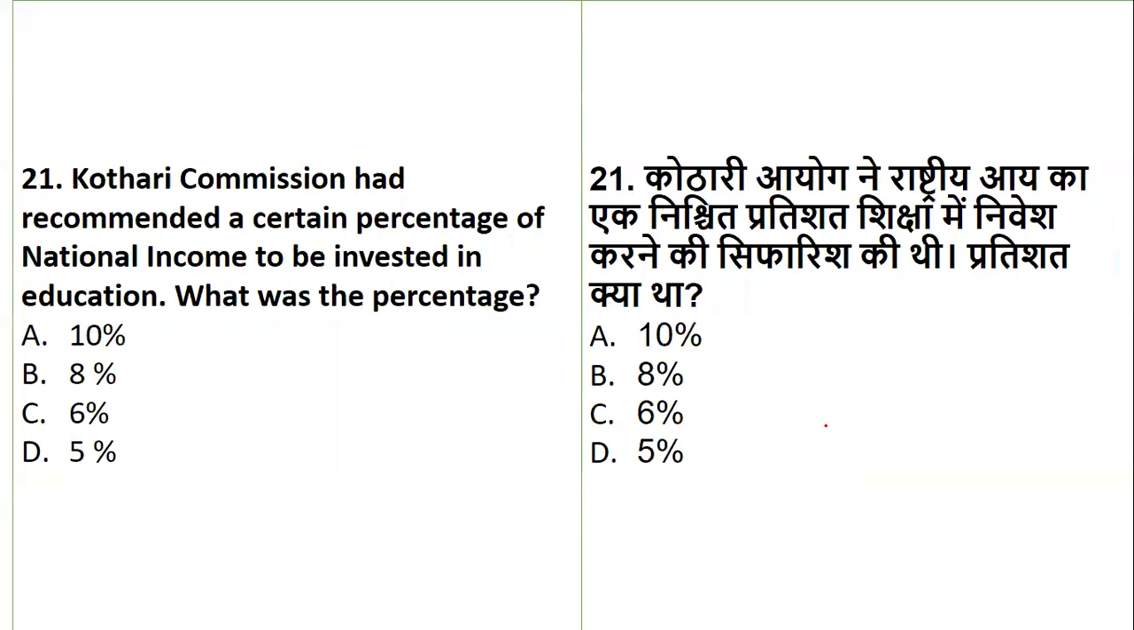Okay. Now, the Kothari Commission recommended what percentage of national income to be invested in education? Whether it is 10, 8, 6 or 5. So the percentage which was to be invested in education was 6%.